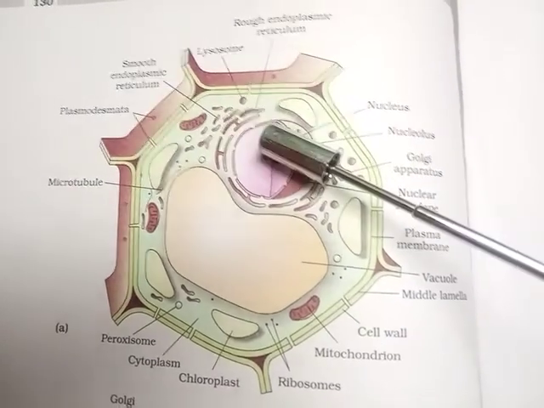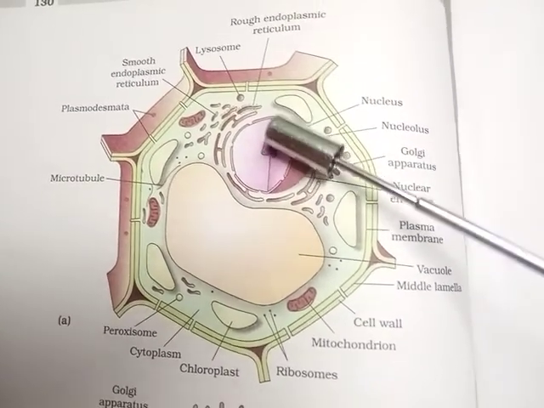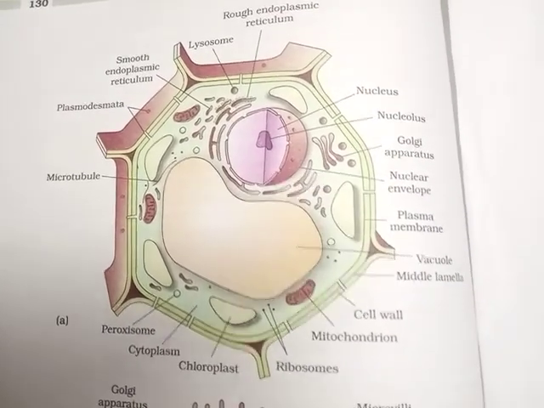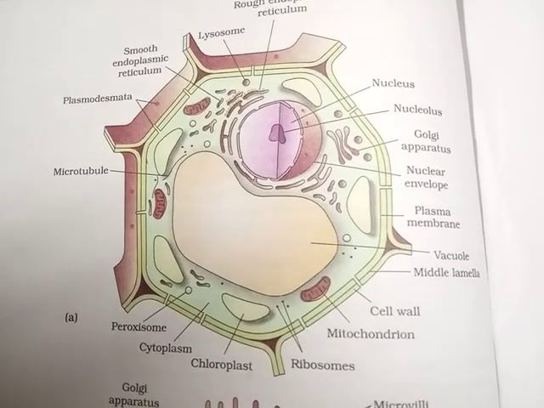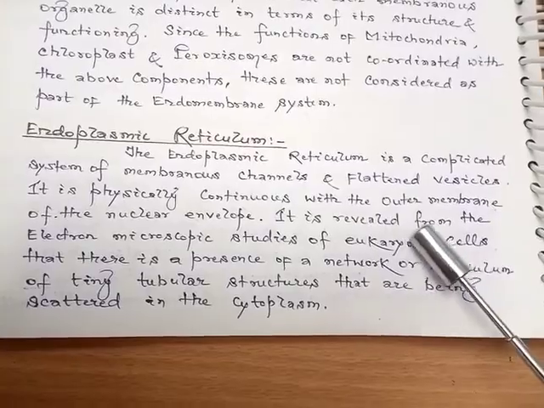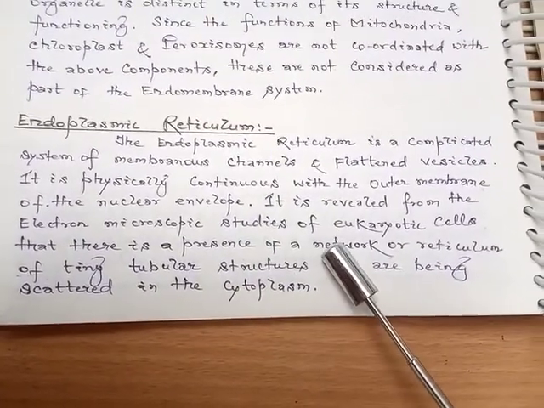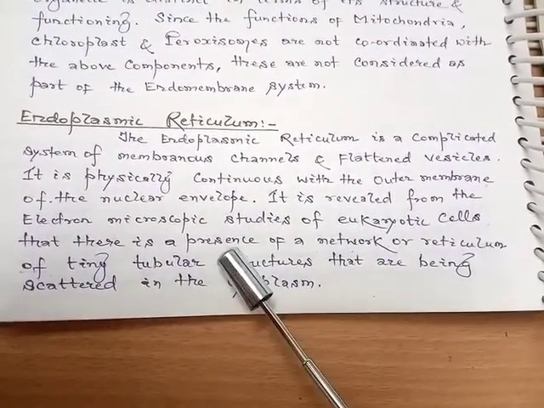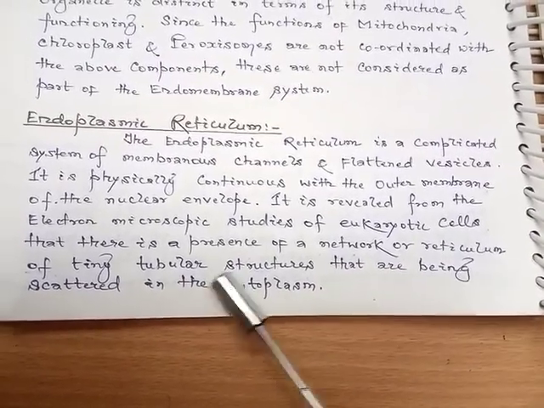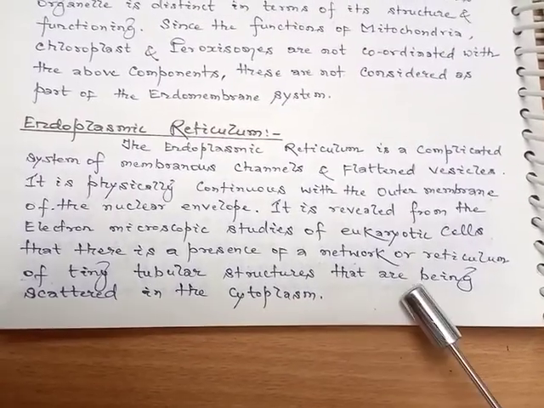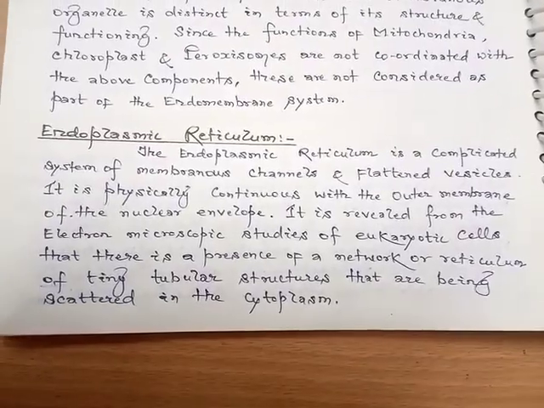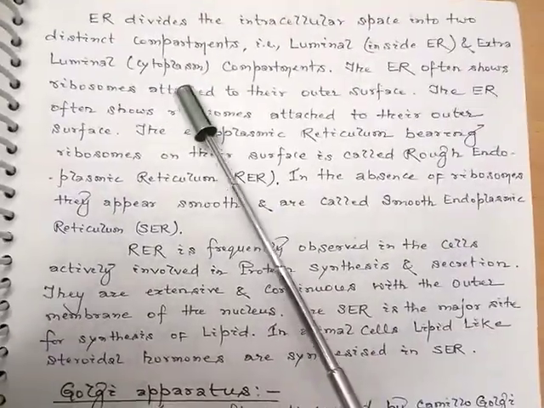As we can observe in the case of plant cells also, the endoplasmic reticulum is continuous with the outer membrane of the nuclear envelope. It is revealed from the electron microscopic studies of eukaryotic cells that there is a presence of a network or reticulum of tiny tubular structures that are scattered in the cytoplasm. The endoplasmic reticulum